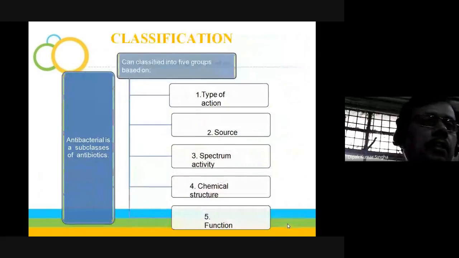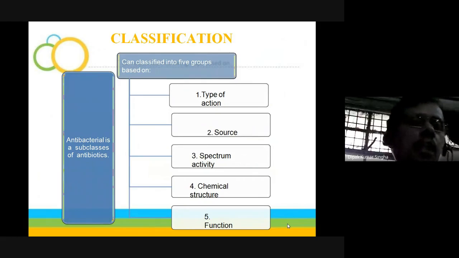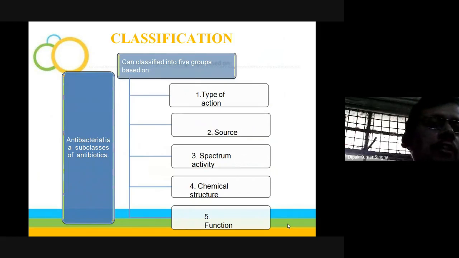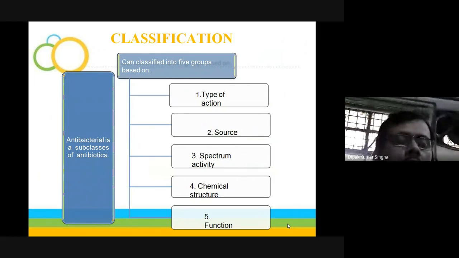Next, the classification. Antibacterial agents, and the subclass antibiotics, can be classified into five major groups. One is the type of action, meaning which type of action it has and where it acts. Next is the source, how it is collected and how it is formed. Number 3 is the spectrum of activity: broad spectrum or narrow spectrum.